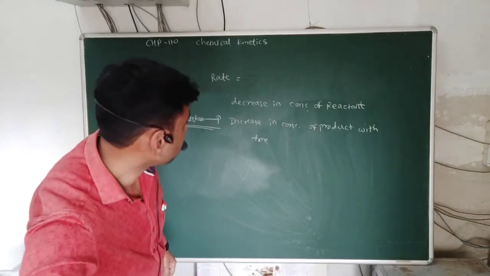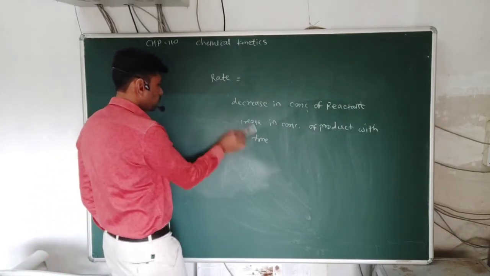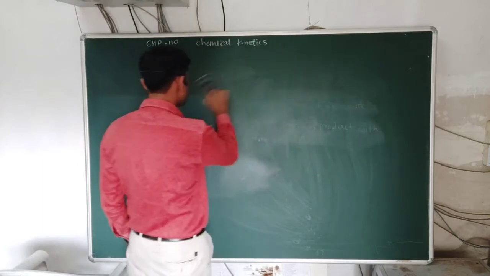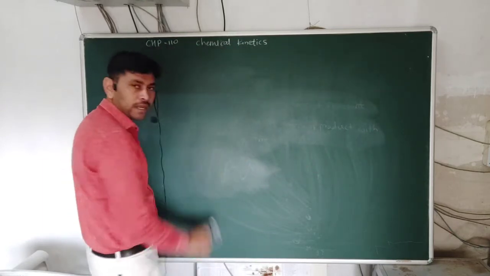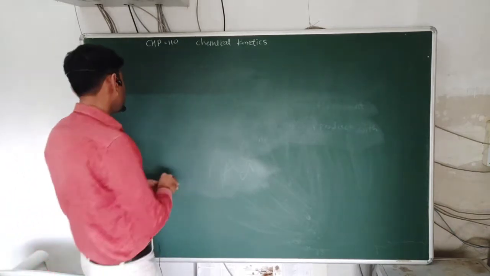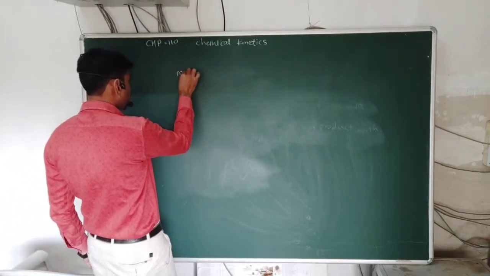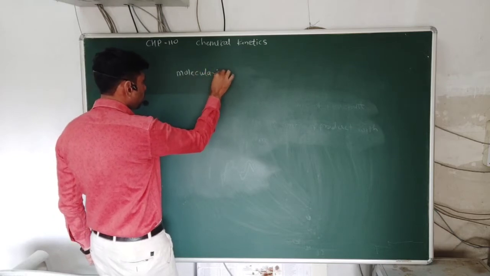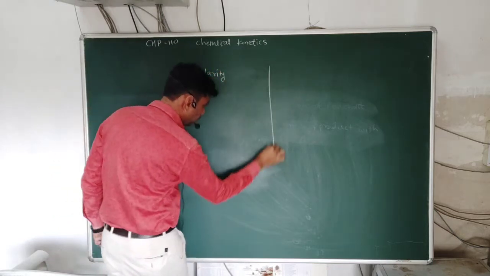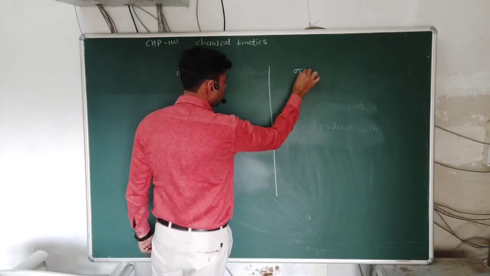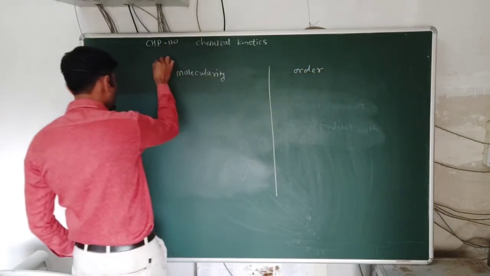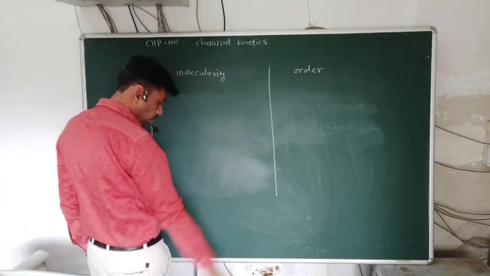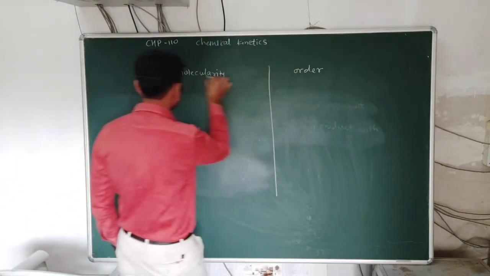Also last lecture we saw some terms such as molecularity and order of reaction. Now we have to see the difference between molecularity and order of reaction. There are certain points which differentiate them.